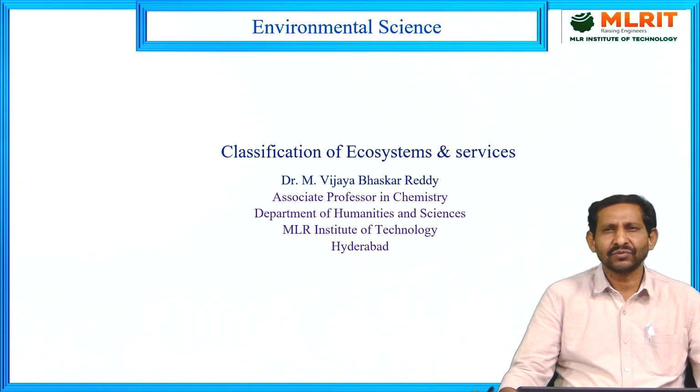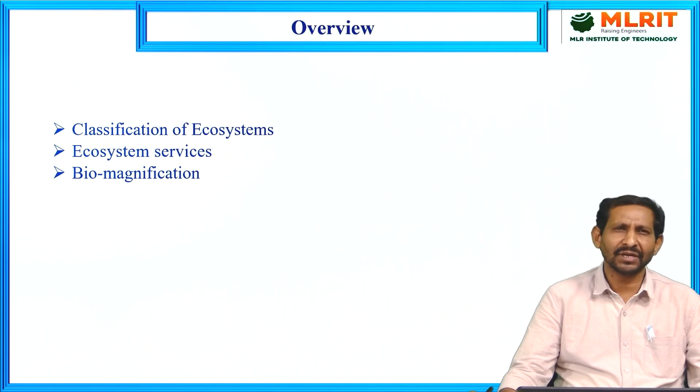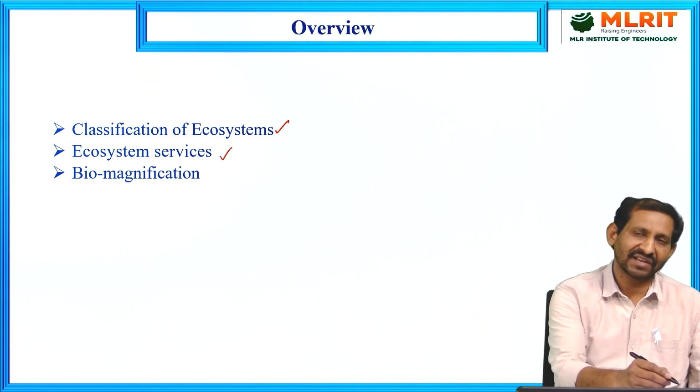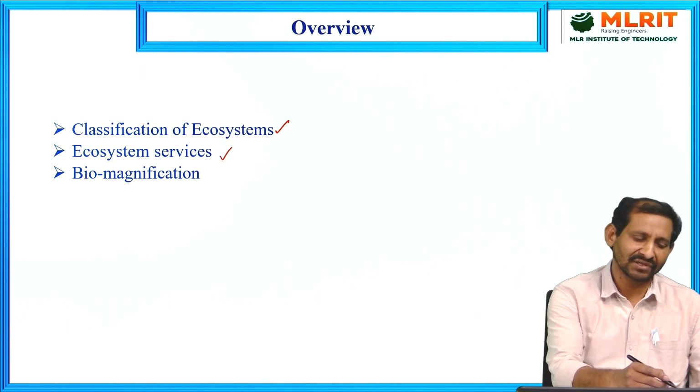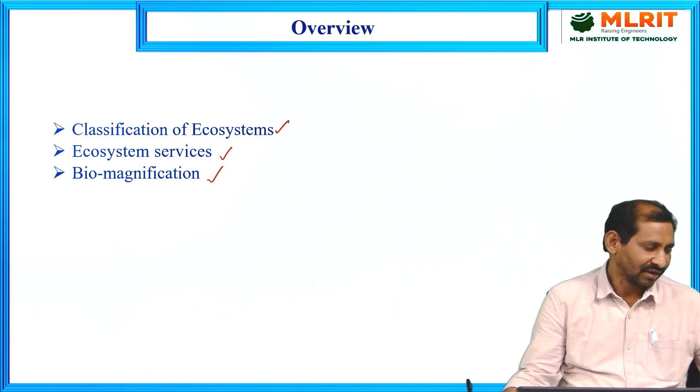In the previous class we discussed the biogeochemical cycles, including the carbon cycle, and soil origins. We also discussed elaborately the layers present in the soil. Today the overview of the topics is the classification of ecosystems, ecosystem services, what services ecosystems give, and the third concept, biomagnification.